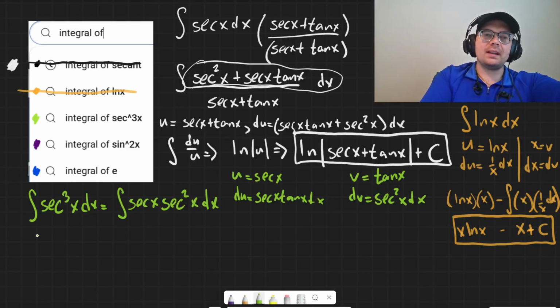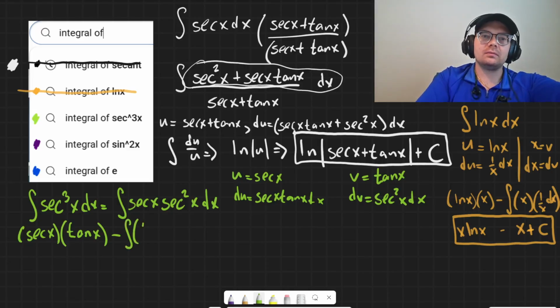So then we split it up. So it's going to be ultraviolet voodoo. It's going to be u v minus integral v du, secant x tangent x dx.